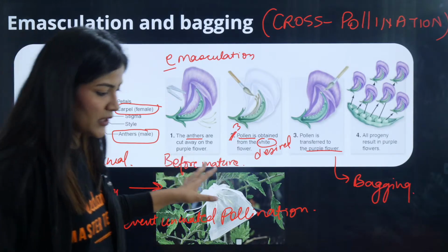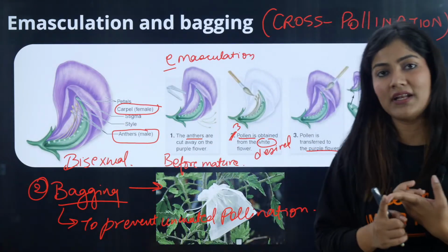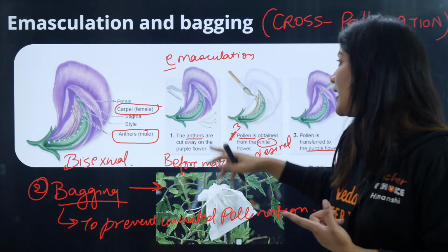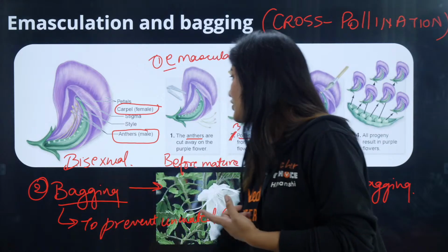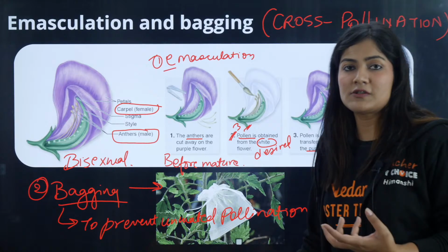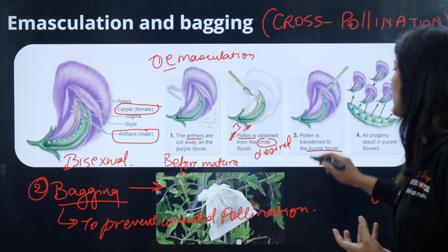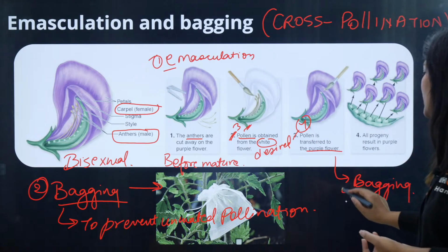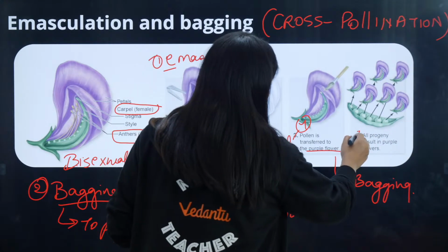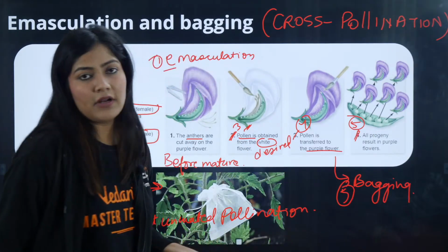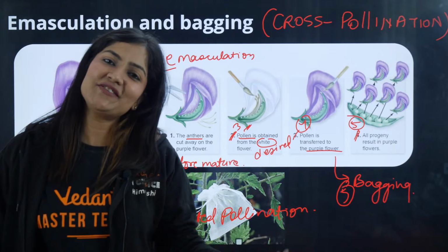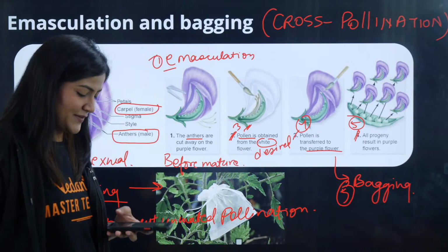So this is how the emasculation and the bagging technique is going to work. First of all, we have to select the parent. Once the parent is selected, for the desired cross-pollination to take place, we have to do the emasculation. After emasculation, bagging will take place. Once the stigma is receptive, we will collect the pollens and do the cross-pollination. Once the cross-pollination is done, again bagging will take place and the progenies will be allowed to develop. Once the progenies are developed, we are going to collect them, sow them and look after their characters, determining the inheritance. Is this clear to my kids?